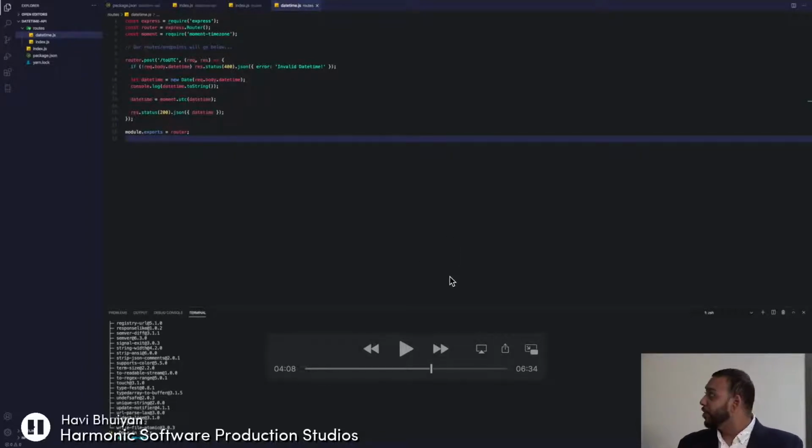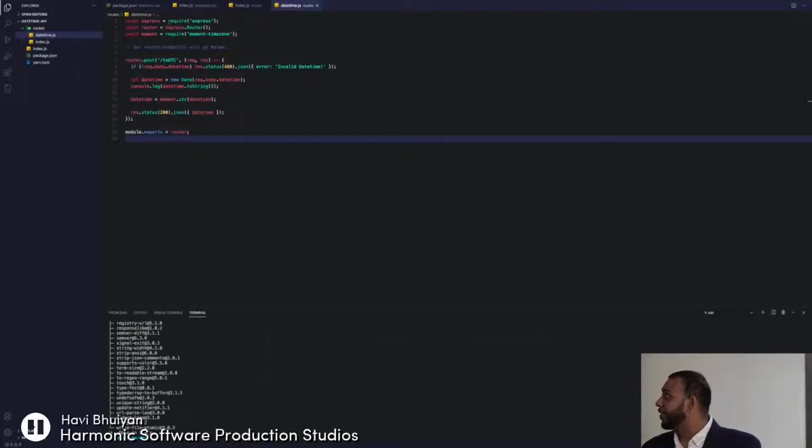All right. Once we have our datetime object, we want to call moment.utc and pass in that datetime object. What that'll do for us is create a new datetime object using Moment that has converted that date timestamp into UTC format. Once we have that, we can send it back to our user, and that's all we need to do. Our user will have that new datetime.